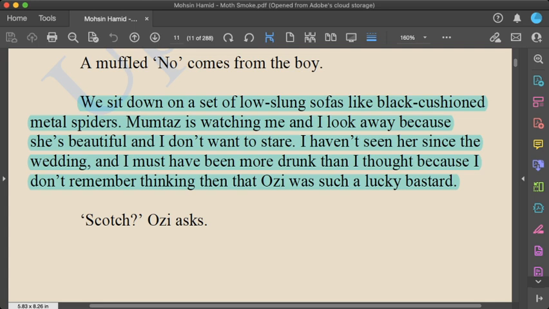So this is the paragraph which indicates the fascination, the liking of Daru for Mumtaz. This is very strange, that Mumtaz is going to be the wife of his best friend, and he's being attracted by that woman. He says that she's looking very beautiful, and he wants to avoid staring at her because she's the wife of his friend, and since he has seen her after some time, he was feeling attracted towards her. So that's the kind of romance and love which is entering into the novel. And then scotch is drunk by these people, some wine is drunk by these people, and then come more lines that we should read to find out what these rich people have.